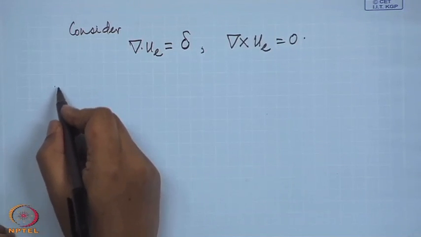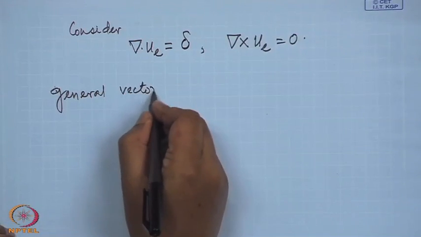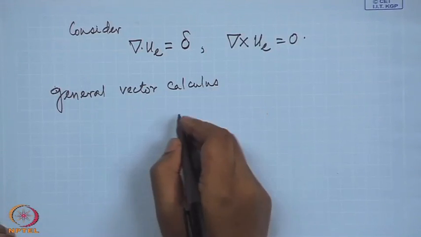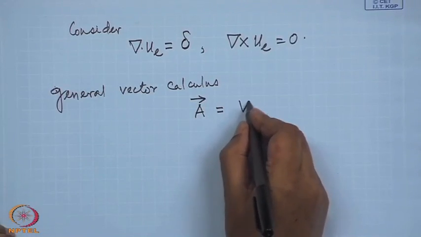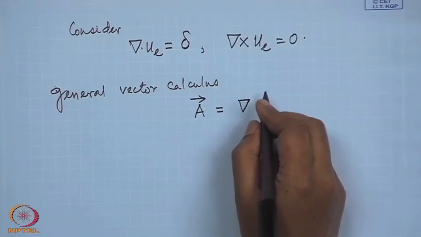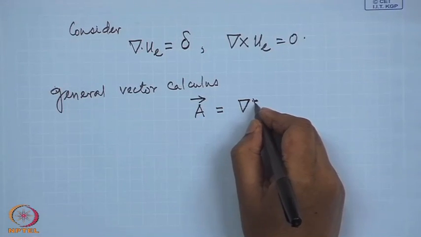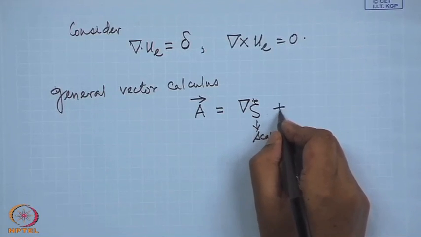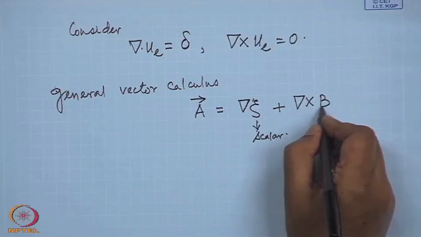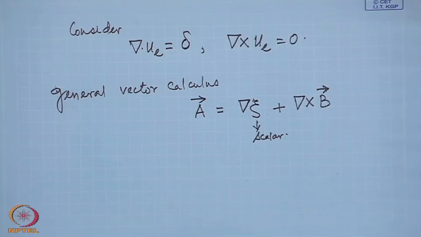This is of course a result from general vector algebra or vector calculus, that any vector A can be written as gradient of a scalar, let us call that scalar xi, plus curl of a vector, we call that vector B. This is a general result, true for any vector, that all vectors can be written as the sum of the gradient of a scalar plus curl of another.